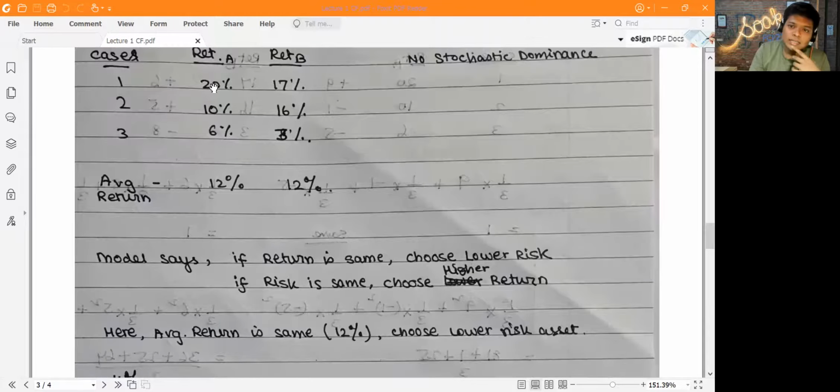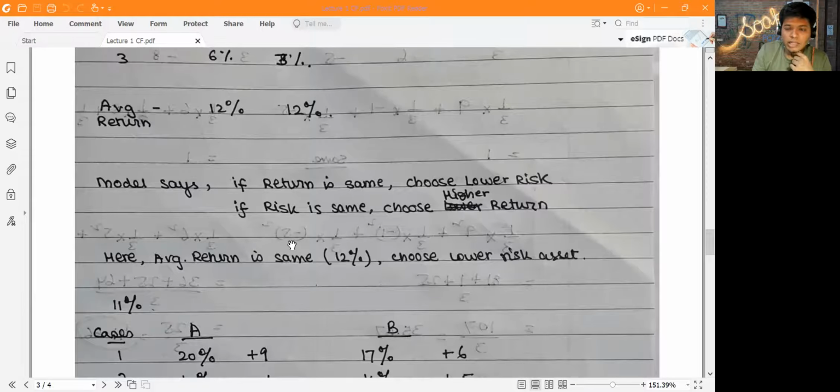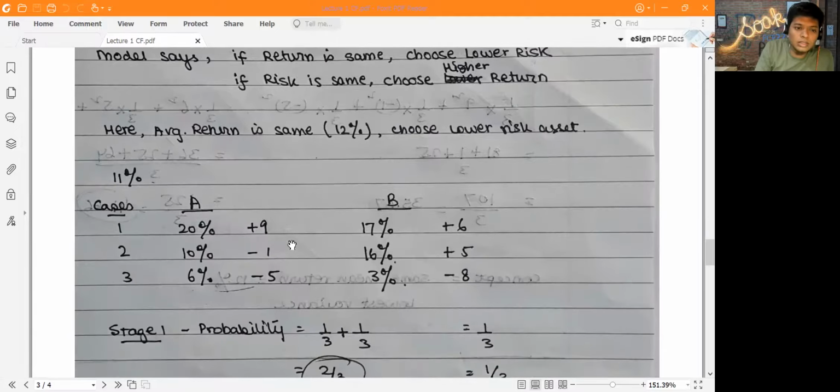So in this case, the average return, as we can see, is 12% in both cases. So I will choose that asset which has the lower risk. Let's say that me as an investor, let's forget the average rate of return. Me as an investor, I want 11%, which is my required rate of return, and that is given in the question. So for me, at 11%, what is the risk?